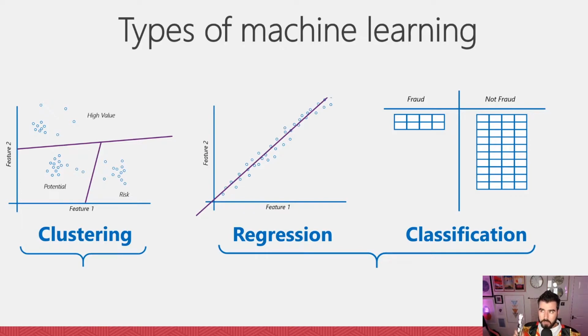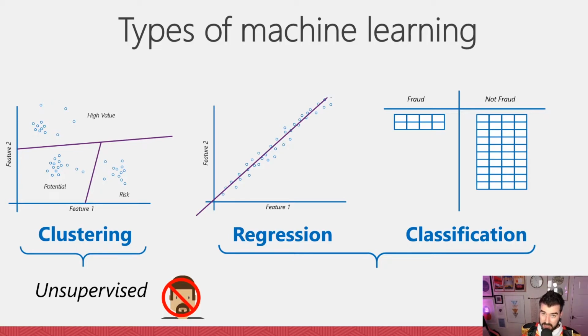The key difference between clustering and regression and classification is that our clustering has no label, so it is unsupervised. A label or a dependent variable is the thing that we're trying to predict, okay? We don't have anything here that we are trying to predict per se. We are trying to infer from what has happened. Whereas on our regression and our classification, we are trying to predict something. On our regression, that could be how much is somebody going to spend with us? You know, how much time are they going to be looking at this product? How much of this particular YouTube video are they going to watch?